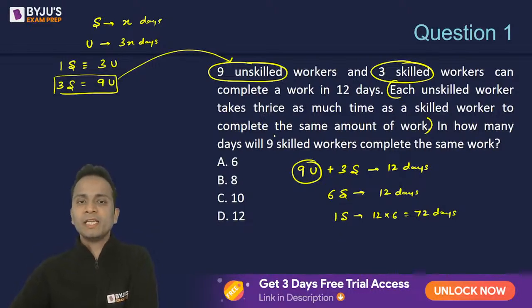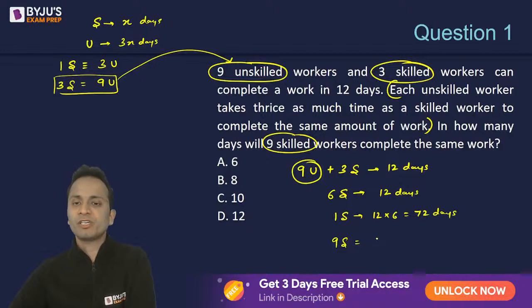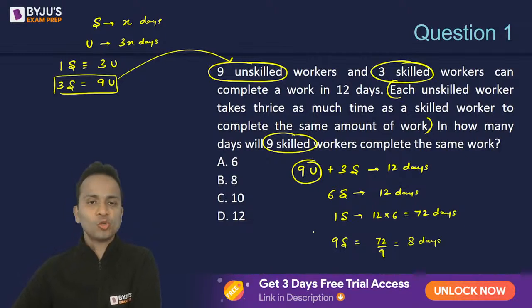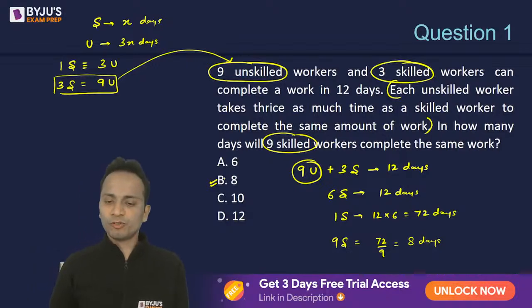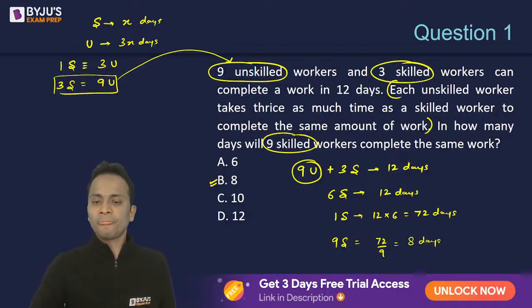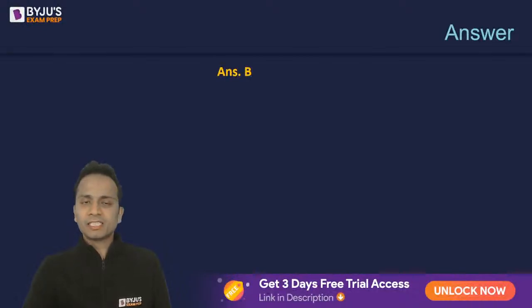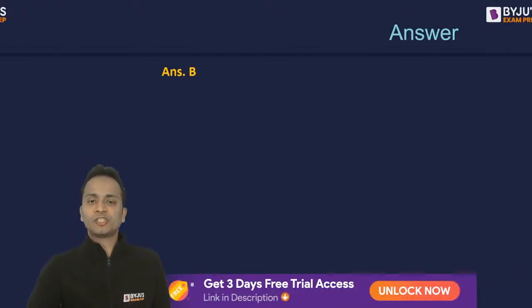Now they're asking in how many days nine skilled workers will finish the same work. So nine skilled workers will finish the same work in 72 divided by 9, that is equal to 8 days. So 8 days, that is option B, will be the correct answer of question number 1. All right, so option B is correct. Let's move on and look at the next question.